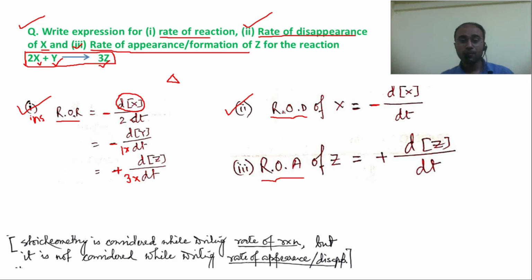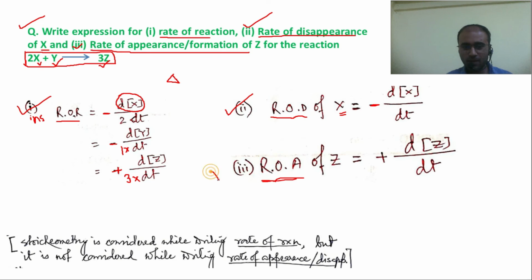depending upon the question. So rate of disappearance of X, of course X will disappear, it's a reactant, is equal to, the negative sign should be there, just stoichiometry should not be considered, rest everything should be there. Negative del X, change in concentration of X by change in time, done. Stoichiometry we have not written, so it is a rate of disappearance.